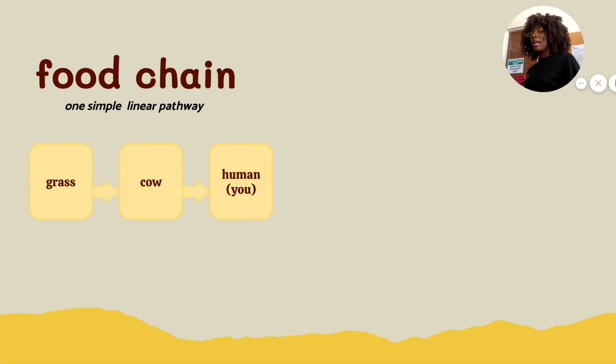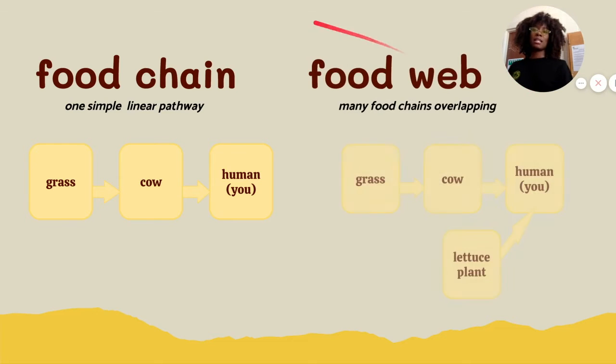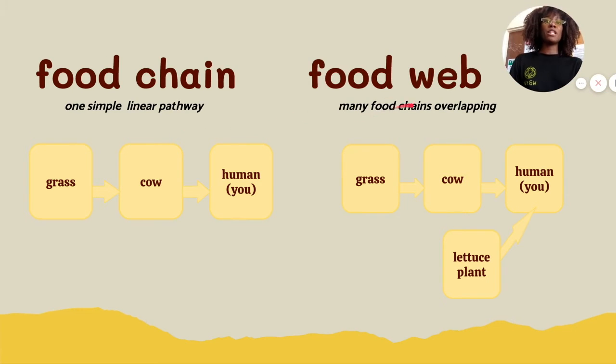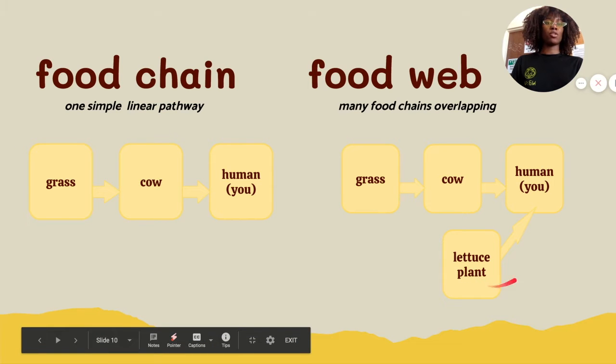So that brings me to my next thing, the distinction between a food chain and a food web. A food chain is going to be one simple linear pathway. This word right here, linear, just means line. So one after the other after the other. That's a linear pathway. Versus a food web is going to be many different food chains all overlapping each other. So this is a very simple food web where there's multiple chains, right? Because the grass to the cow to the human, that energy is being passed from the grass to the cow, then from the cow to the human. That's one chain. And there's another chain down here, though, with the lettuce plant being passed on to you.